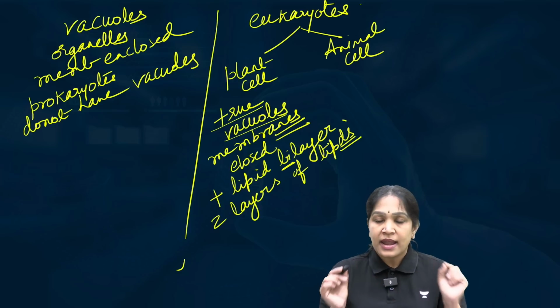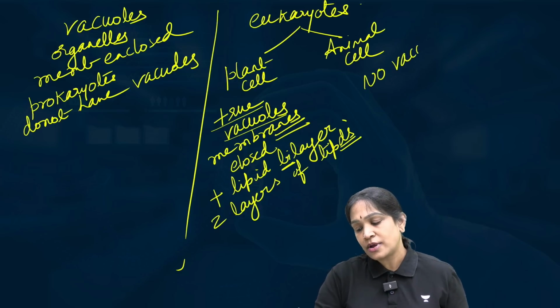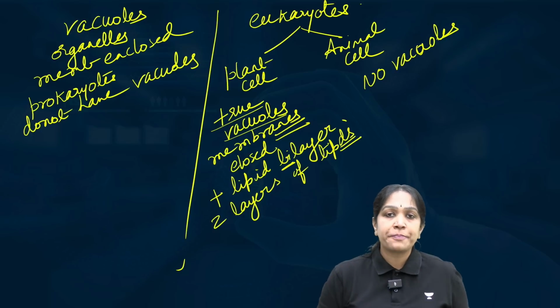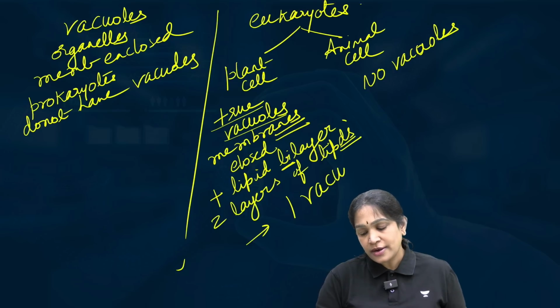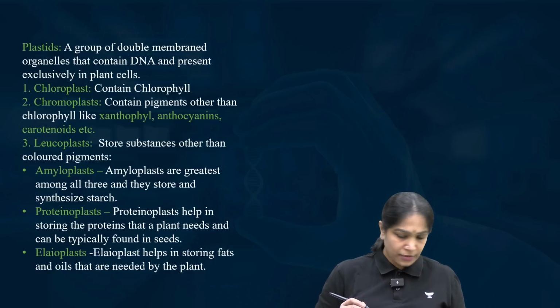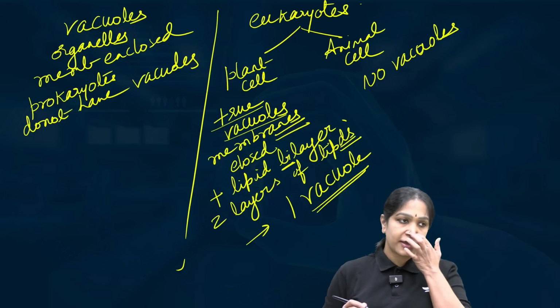Only plant cells will have a true vacuole, which is made up of a lipid bilayer membrane. And animal cells, no vacuole. Animal cells do not have vacuoles. Is it clear? And how many vacuoles are present in the plant cell? A plant cell will have only one vacuole, not many.